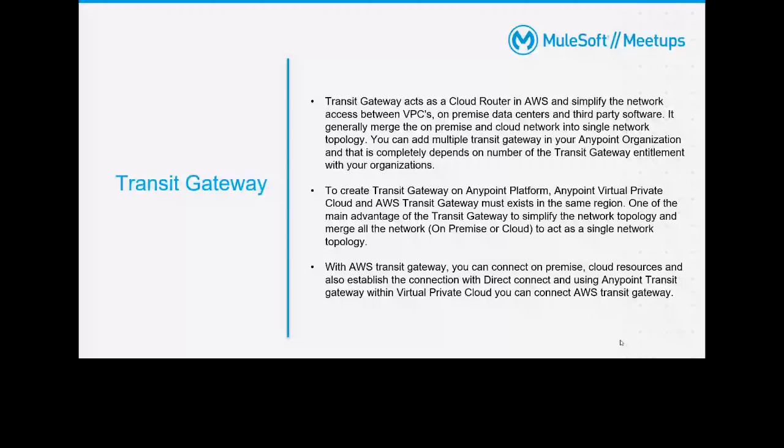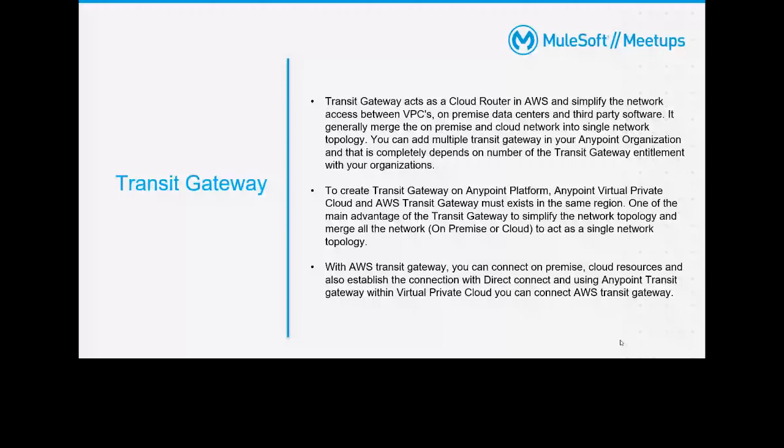One of the main advantages of a transit gateway is that it simplifies the network and merges all networks into a single topology. So you don't have to create multiple networks. MuleSoft or the Anypoint Platform can directly connect to the transit gateway, and that transit gateway can connect to multiple data centers or multiple clouds. With AWS Transit Gateway, you can connect on-premise and cloud resources and also establish a connection with Direct Connect, a dedicated line available in AWS. You can also connect that with the transit gateway.